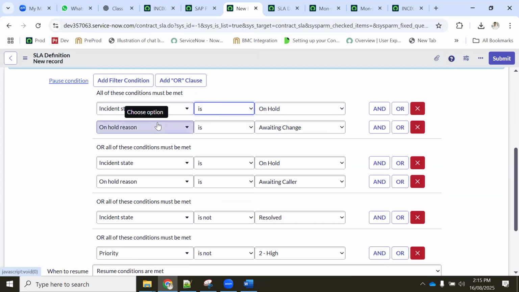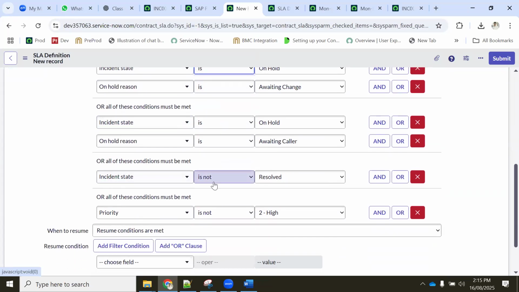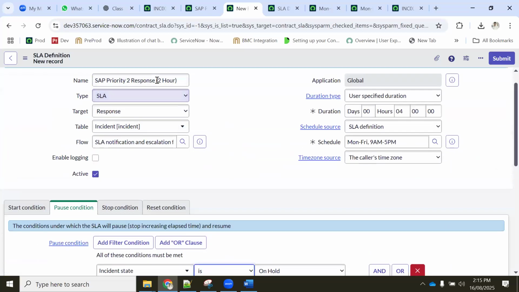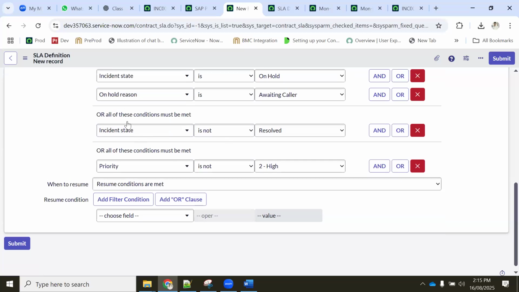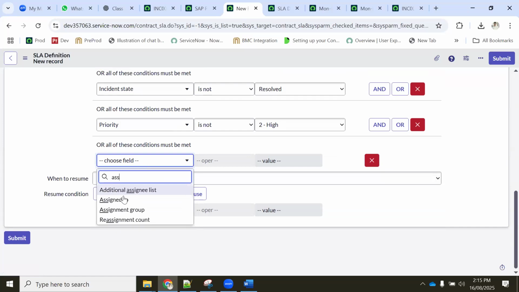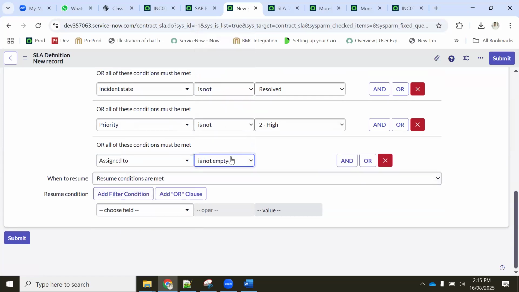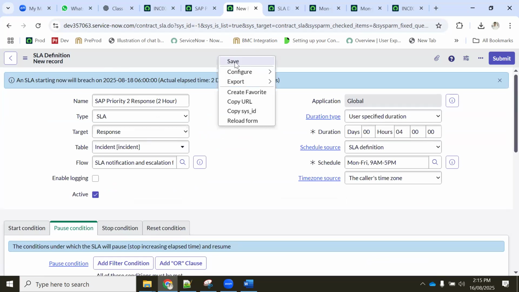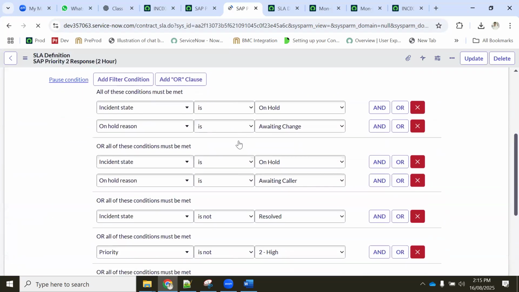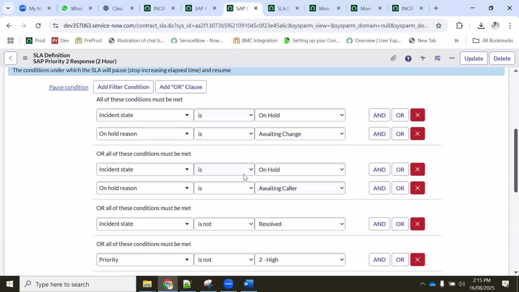Either this condition has to meet to pause the ticket's SLA, or this condition, or this condition, or this condition. Any of these conditions meets, I should pause my SLA. What SLA? My response SLA. And one more thing, you remember, we need to add: if ticket assigned to is not empty. If somebody took the ticket, automatically I have to pause the SLA. I hope you are understanding this one.